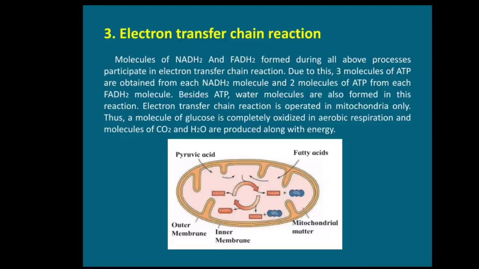In this way, a FADH2 molecule gives 2 ATP molecules. Besides ATP molecules, water molecules are formed in this reaction.